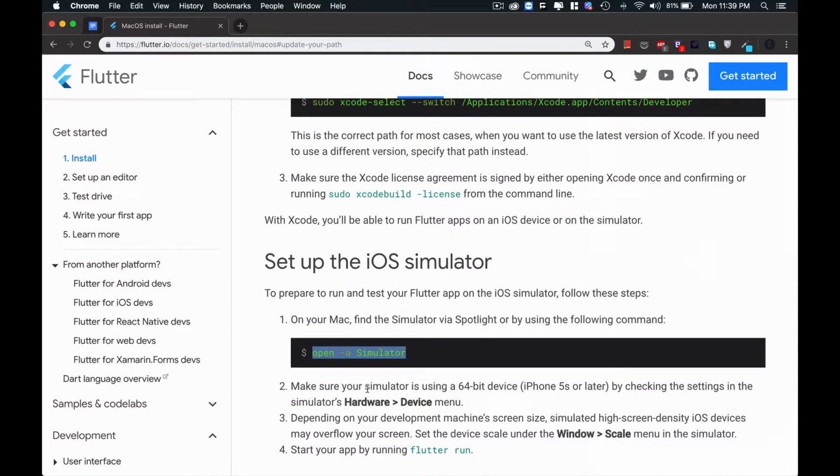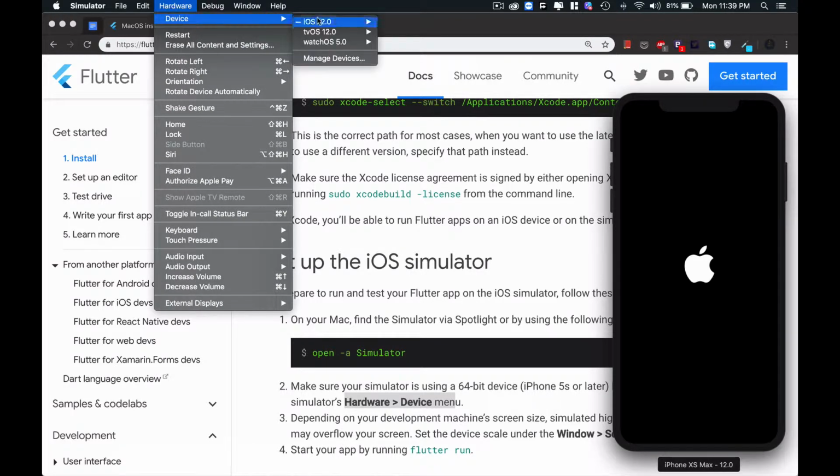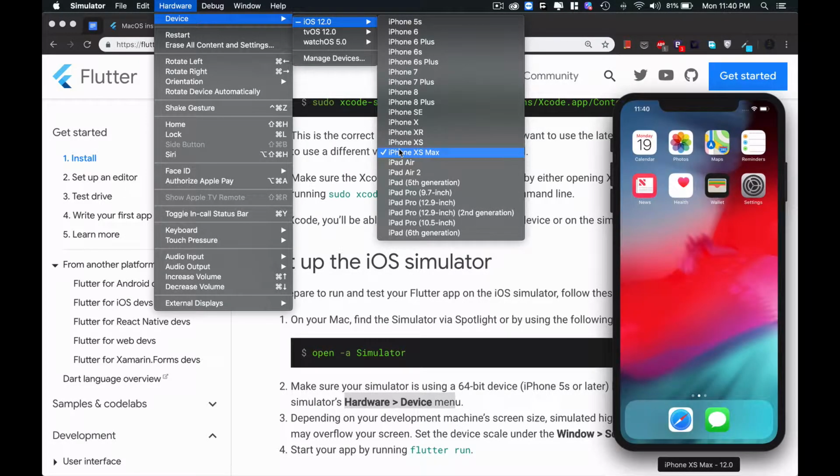Okay guys, make sure the simulator is 64-bit by checking Settings, Simulator, Hardware, Device menu. Let me check it. Hardware, Device, and this one is iPhone X. iPhone XS, I think it's by default a 64-bit device. iPhone 5s or later, so it's later. So iPhone XS is a 64-bit device. Now close this one.